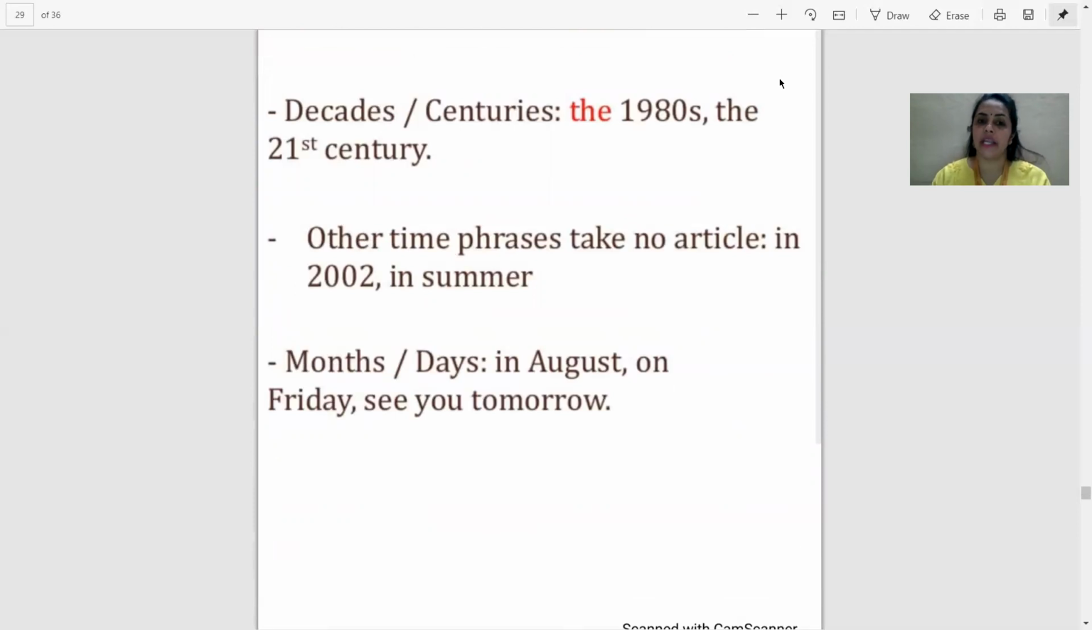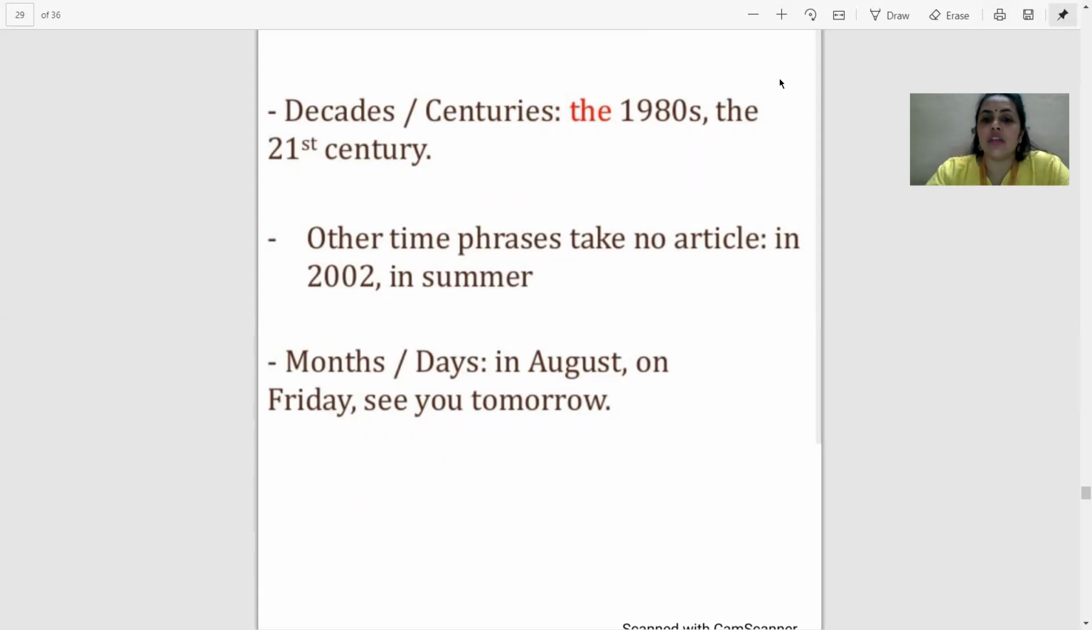The is used with decades and centuries. A decade is a duration of 10 years, and a century is a duration of 100 years. The 1980s or the 1990s, the 21st century. We are living in the 21st century, or technology started gaining its value in the 1980s or in the 1990s. In this way, we can frame a sentence using the article with decades and centuries.